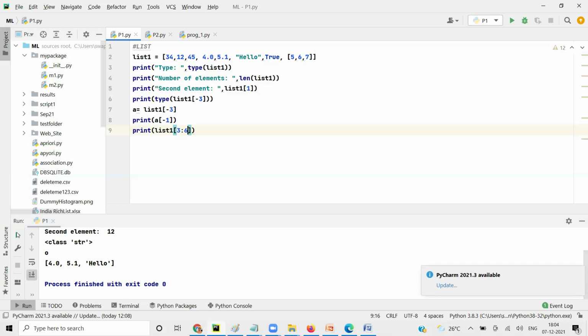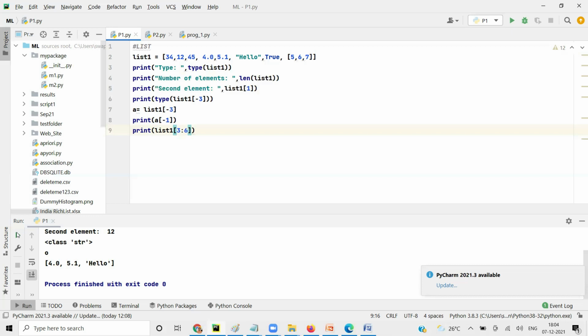We are nowhere defining that 34 is 0. By default, Python takes the index number.